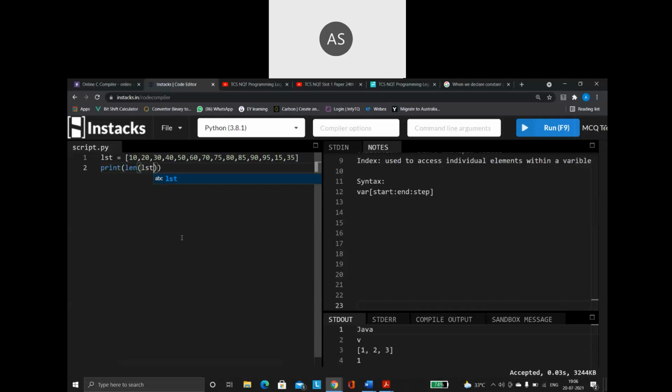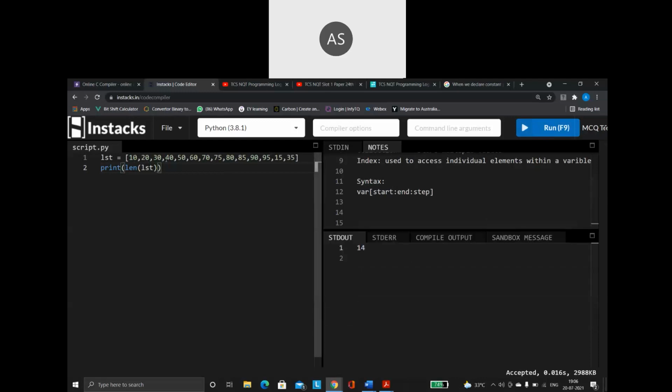So what do you mean by len function? We already know the same function I told you. It is available for string also. It is available for list also, for tuple also, for sets also. So it's a common function. So what is the length function going to be doing for me? It is going to tell me the length of the list, that is number of elements. How many elements are there in my list? So here my list contains 14. So if the list contains 14 elements, how are the index positions going to be? So the positive index will be from 0 to 13, and the negative index.